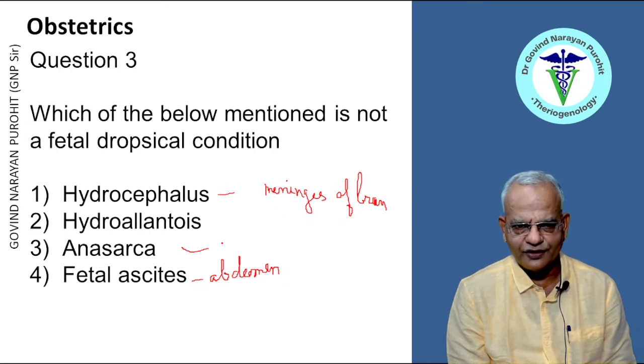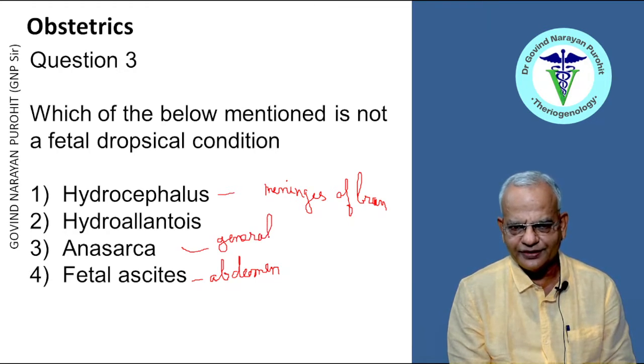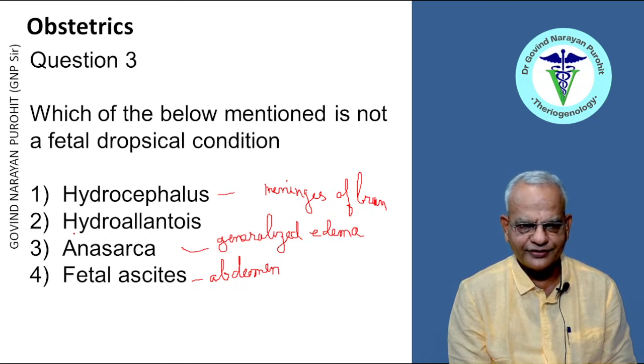Anasarca is the accumulation of fluid. A fetus with generalized subcutaneous edema is known as Anasarca. So Hydroallantois is a dropsical condition of the mother and not of the fetus, with excessive fluid accumulation in the allantoic cavity. So Hydroallantois is the right answer, right?